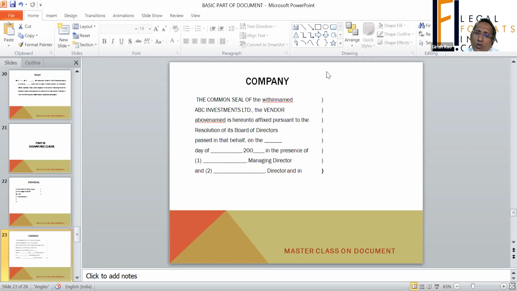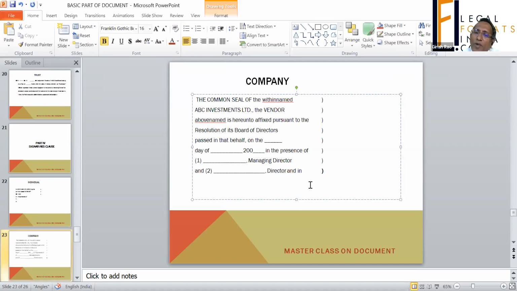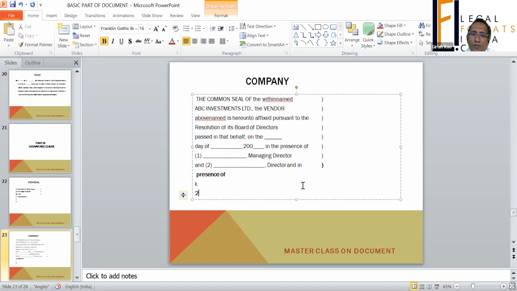I have written here two, managing director and directors. So they are witnesses for the resolution, not this document. Witnesses for this document will come in presence of, that is a separate issue. So here the managing directors are signing as witnesses for the resolution and the putting of the seal.